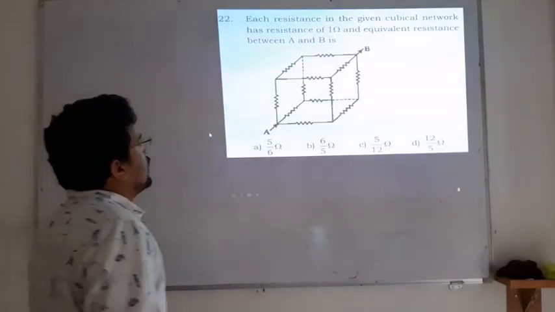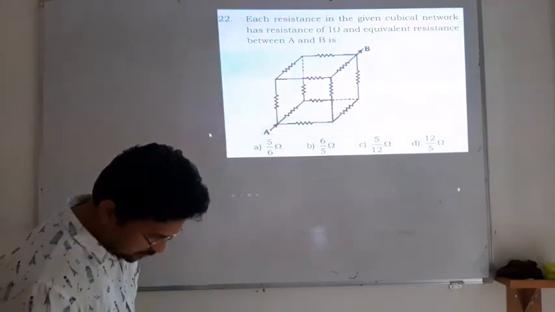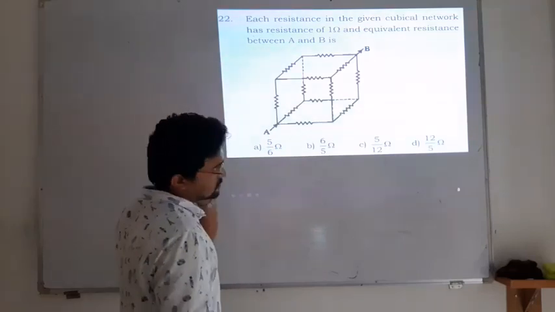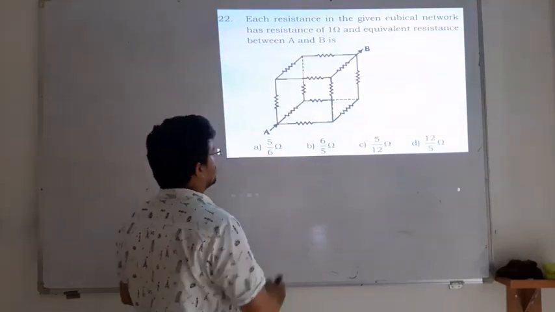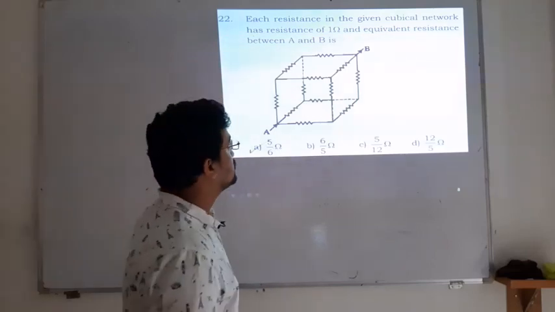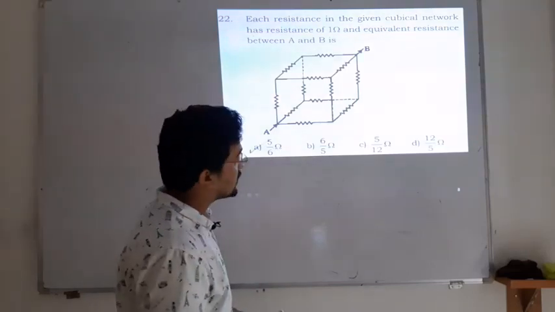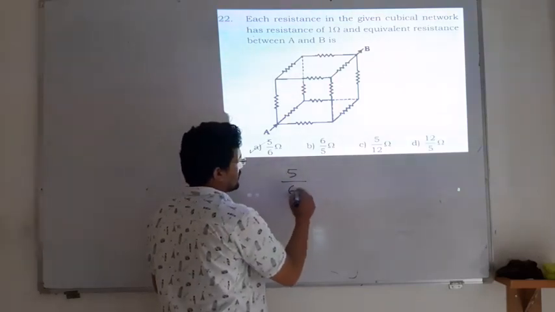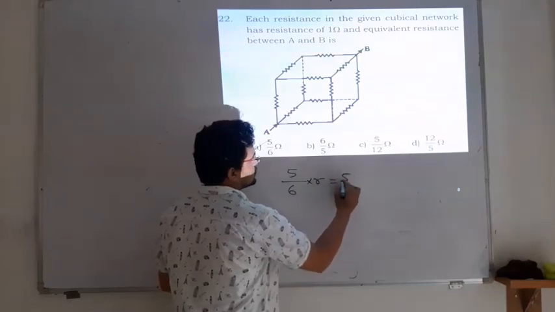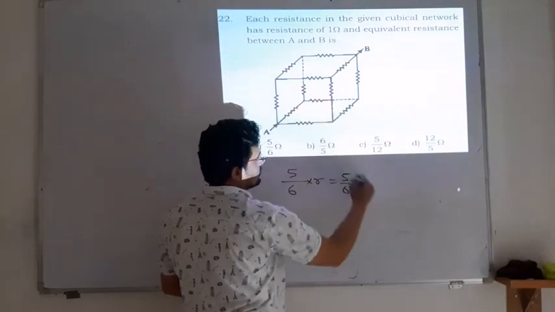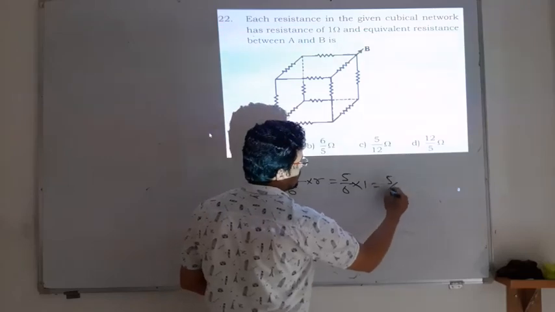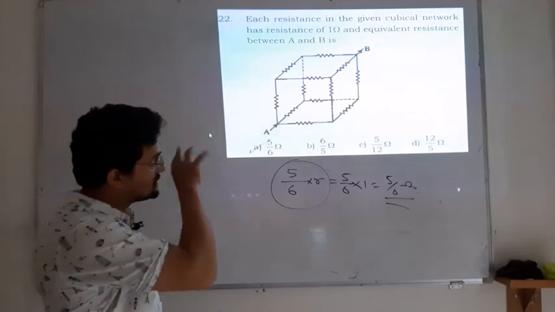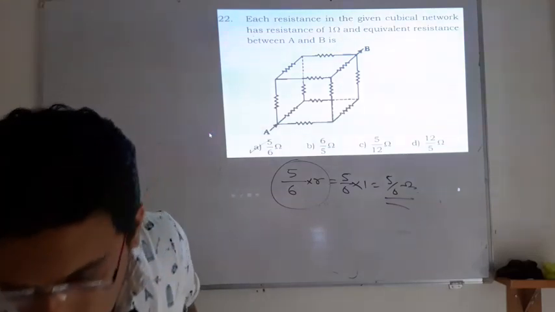Next. It required a lot of calculation, so simply I will provide you the option A. A is correct, because you need some symmetric diagrams as well. Actually, a direct formula is there: 5 by 6 multiplied by R. The resistance of each side is 1, so it becomes 5 by 6 ohm. It is a standard formula because 6 phases are there. So next one.